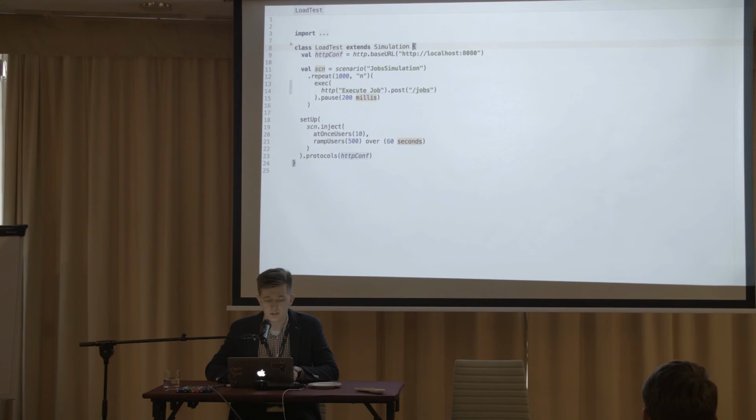So this is the simulation written in Gatling. So we have some HTTP conf. We have a scenario where we are repeating 1,000 times an execution of posting just the jobs. So every user will repeat 1,000 times a request post jobs, and then it will wait 200 milliseconds and repeat one more time. And we are setting up our scenario. We are injecting the users. At the beginning, we have 10 users, and we are ramping up our users to 500 within 60 seconds.